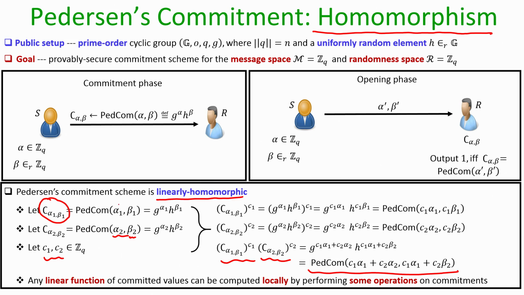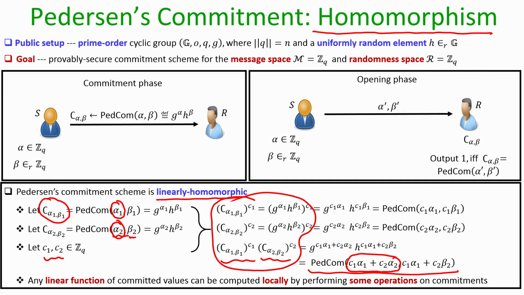Even though you do not know what exactly alpha 1 and alpha 2 are, if someone has given you sealed alpha 1 and sealed alpha 2 in the form of commitments, and you want a sealed commitment of some linear function of alpha 1 and alpha 2, namely C1 times alpha 1 plus C2 times alpha 2, where the linear coefficients C1 and C2 are known to you, then even without knowing alpha 1, alpha 2 and the randomness beta 1, beta 2, you can perform operations on the commitments themselves which give you the Pedersen commitment of that linear function of the unknown underlying values. That is what we mean by the linearly homomorphic property.